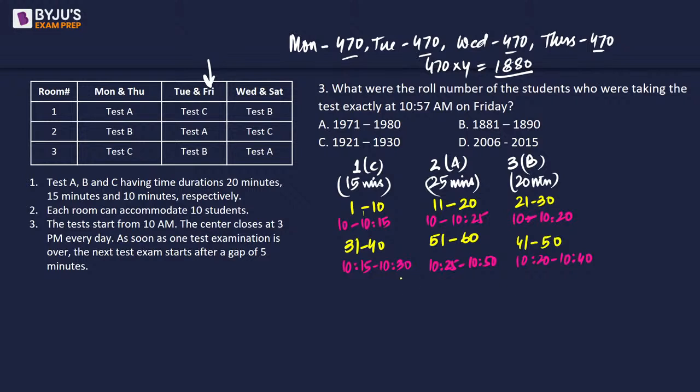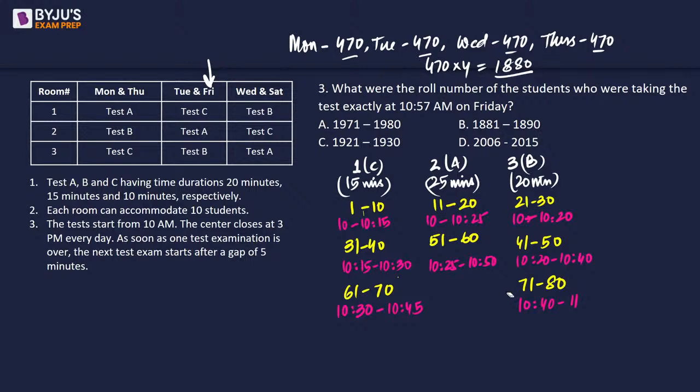Okay, the next room that is going to get empty will be room number 1. So roll number 61 to 70 will be writing the exam from 10:30 to next 15 minutes, which is 10:45. So 10:57 is still not here. Now between 45, 50 and 40, the room number 3 is going to get vacant early, which will be roll numbers from 71 to 80. And it's going to be occupied from 10:40 to next 20 minutes, which is 11. Okay, so we got the batch.